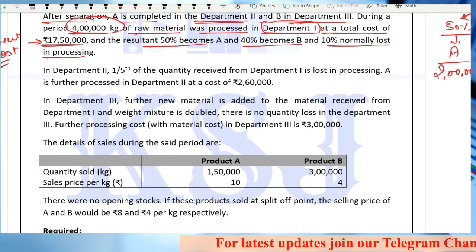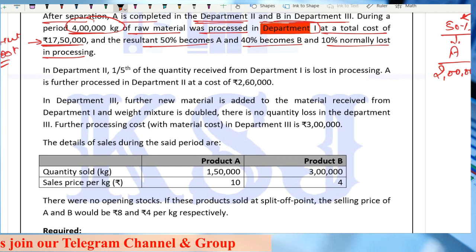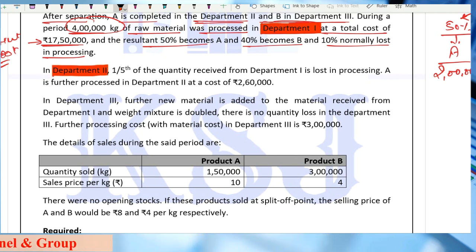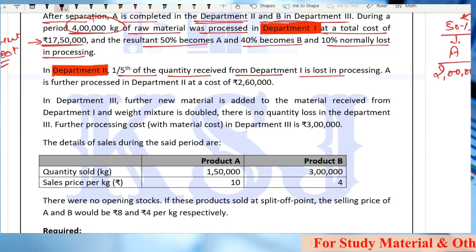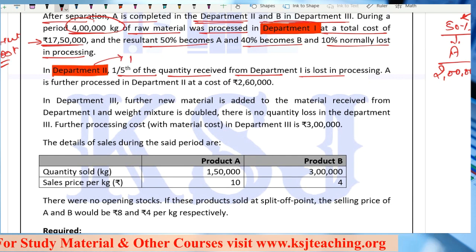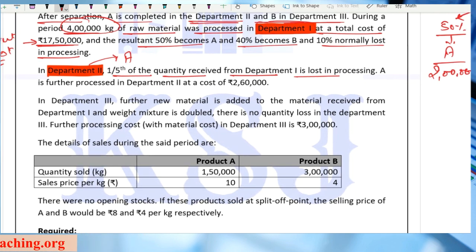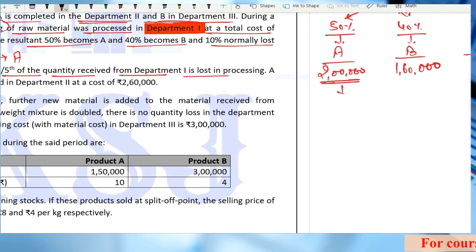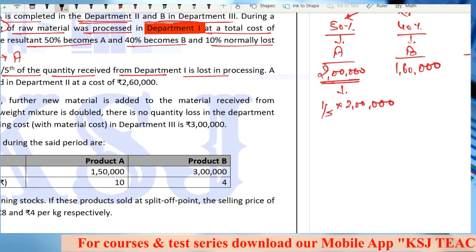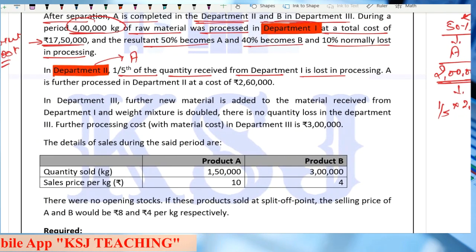Now he is talking about department 2. So you be careful which department he is talking about. First the information was regarding department 1. Now department 2. He says 1/5 of the quantity received from department 1. What is the quantity received from department 1? If he is talking about department 2, that means he is talking about product A, right? Now what is the quantity received from department number 1? 2 lakh. So he says 1/5 of this 2 lakh, right?